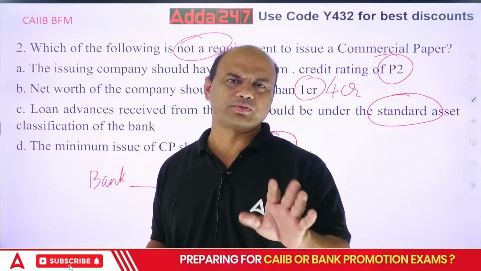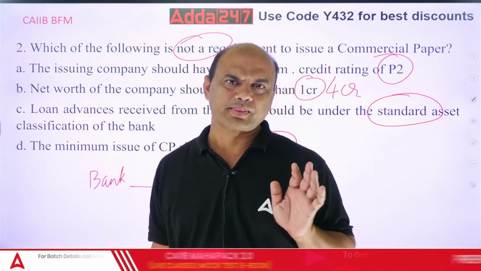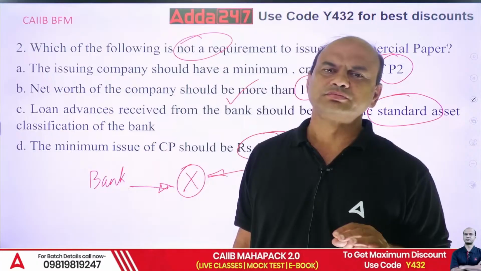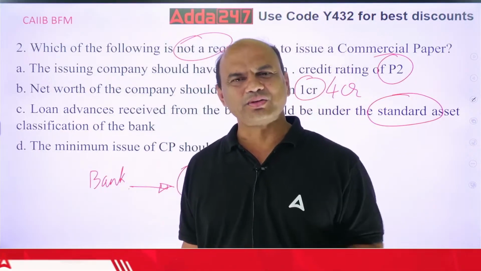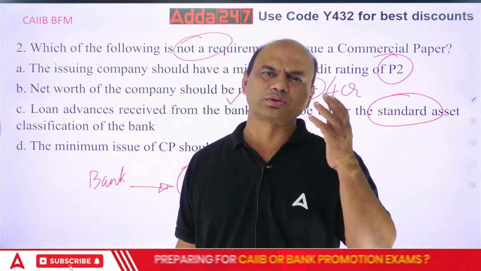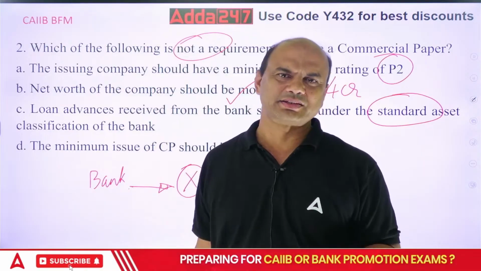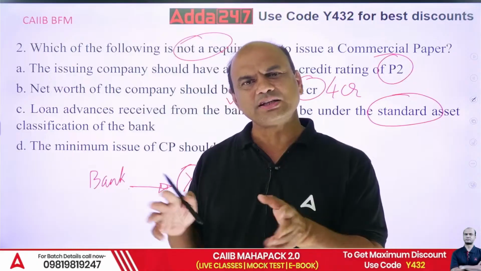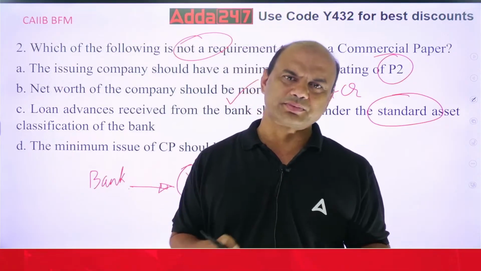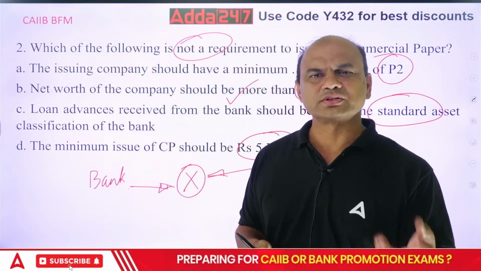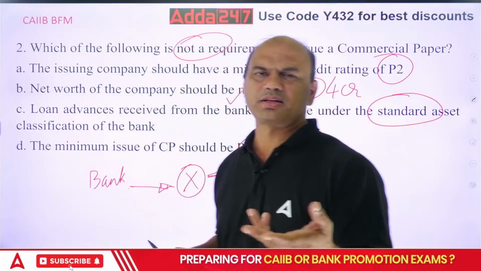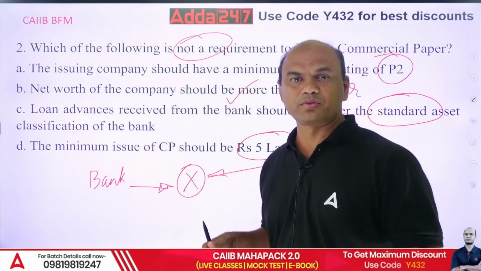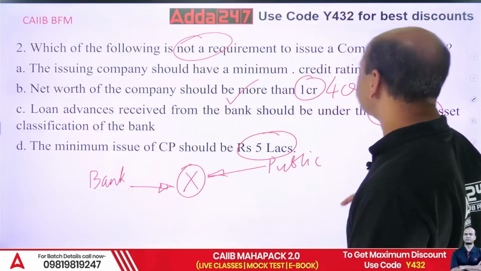RBI said 5 lakhs minimum. So even 5 lakhs is not a big amount now. I mean, there are lakh crores of investors who can invest 5 lakhs, isn't it? So generally CD is not negotiable, CP is negotiable. Plus there are others also. We'll discuss some other time because that will take more time now. You can check this on Google also.